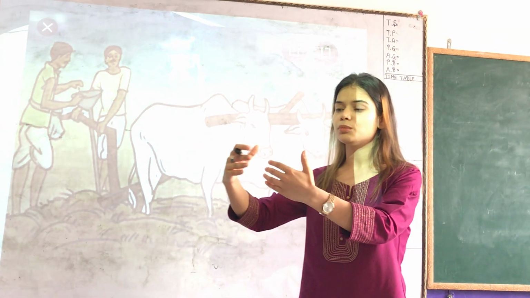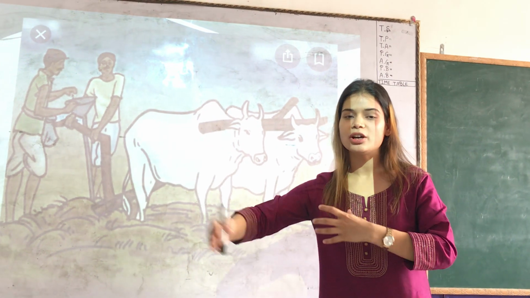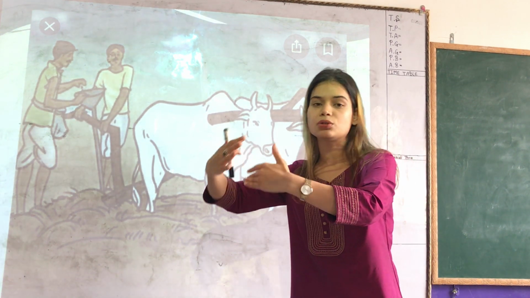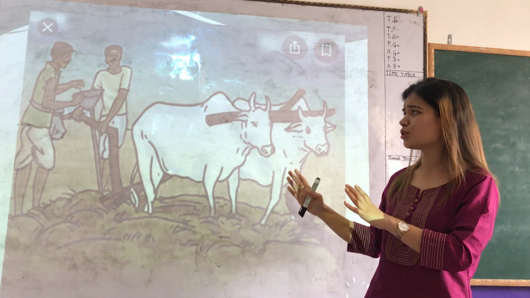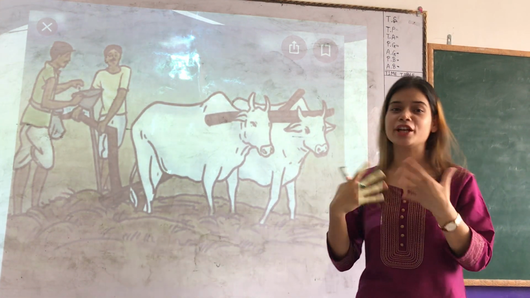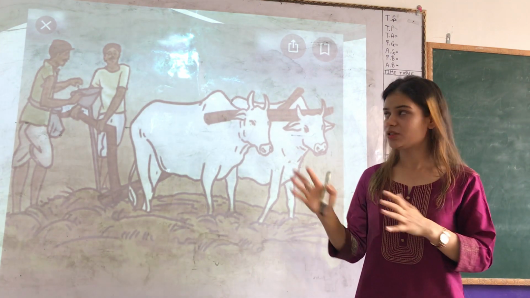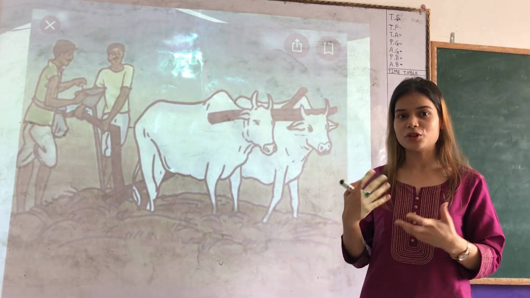Once the animals start moving, the sharp edge drags the soil and helps to toss, turn and loosen it. This is how the farmer does it, and this practice was very common in ancient times. Even nowadays, in many villages farmers still use this same method for plowing and tilling.